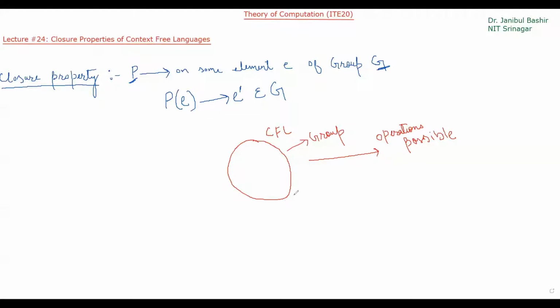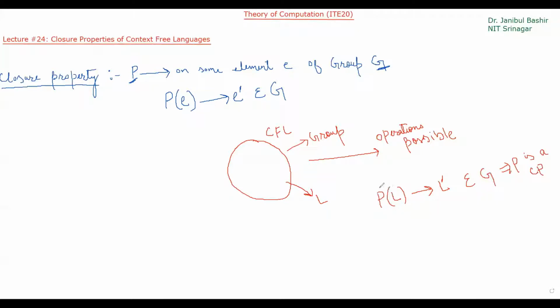When we take any element from this group, meaning any language in this group, and apply an operation on this language, we will get a new element, that means a new language. If this language also belongs to G, to this group, then it implies that P is a closure property.